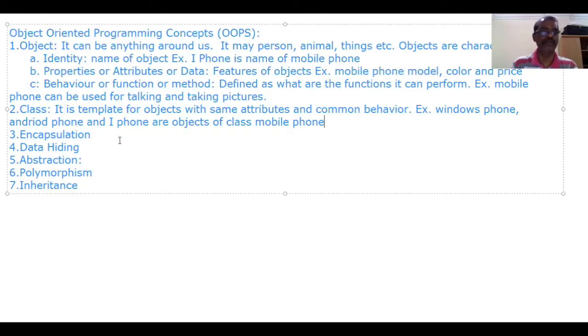That is the concept of class. That is why a class is called a template for objects with the same attributes and common behavior. Next concept is encapsulation.